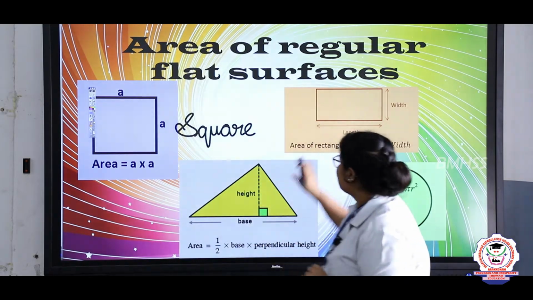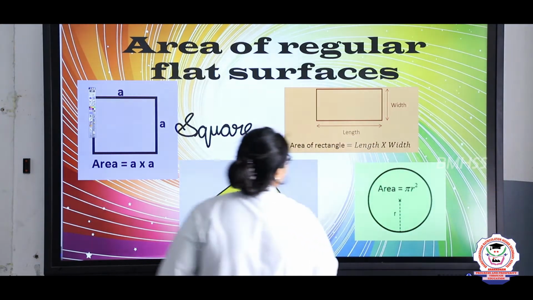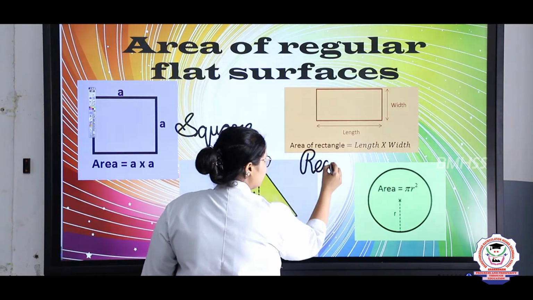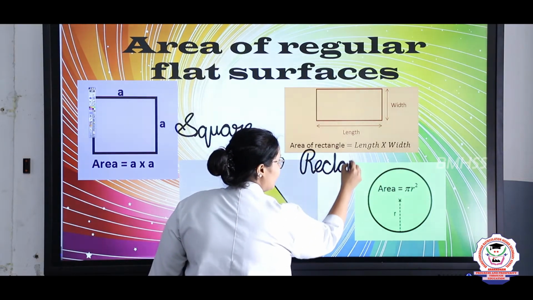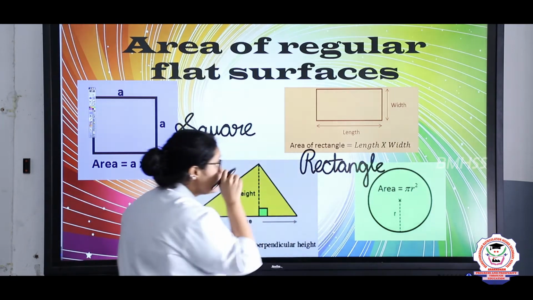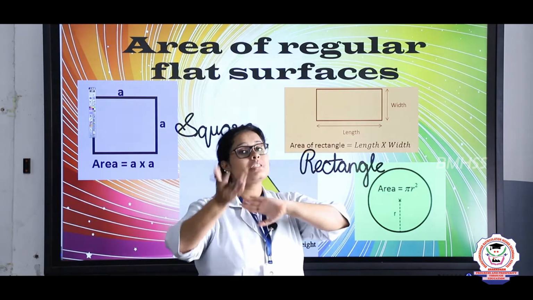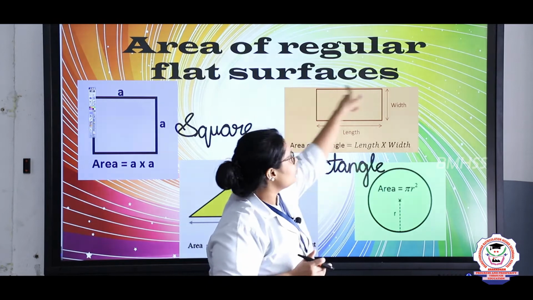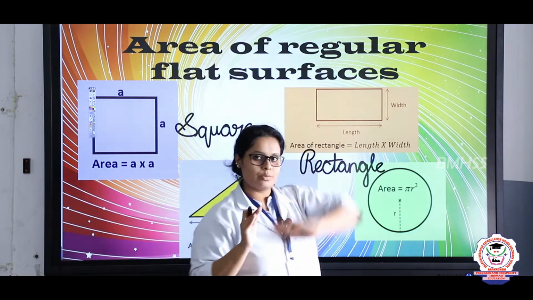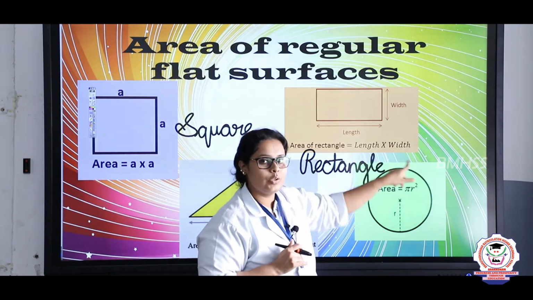In the same way, now let's see a rectangle. What is this? This is a rectangle. So what is the spelling of rectangle? R E C T A N G L E, rectangle. In a rectangle, 2 opposite sides, that is this side and this side, will have the same length, and the other opposite sides will also have the same length. So the formula will come as length into width.